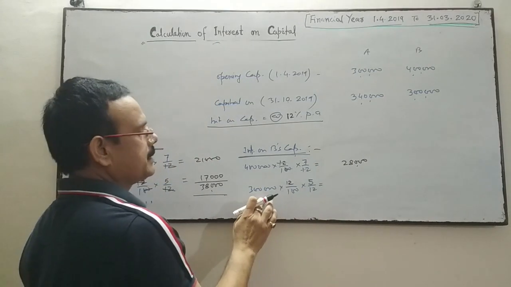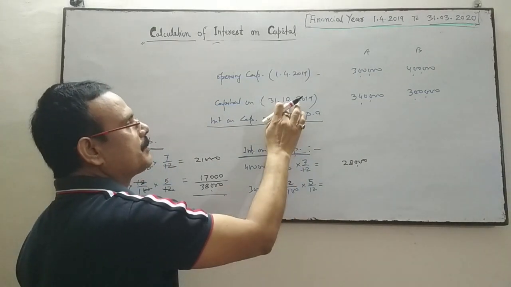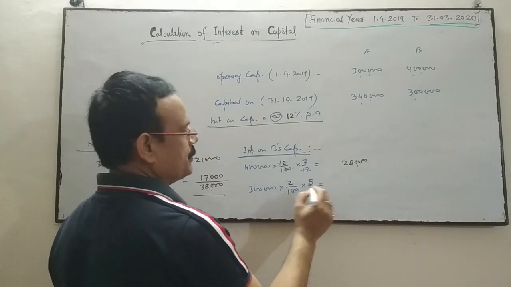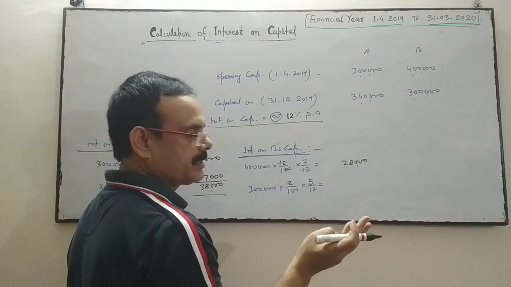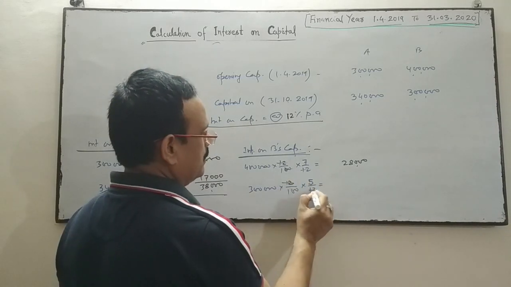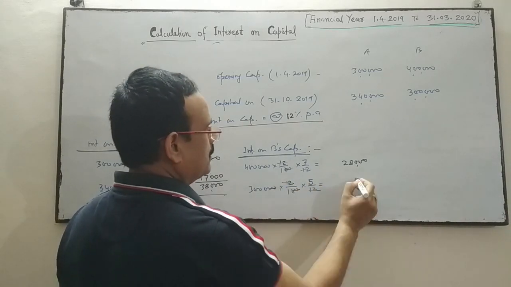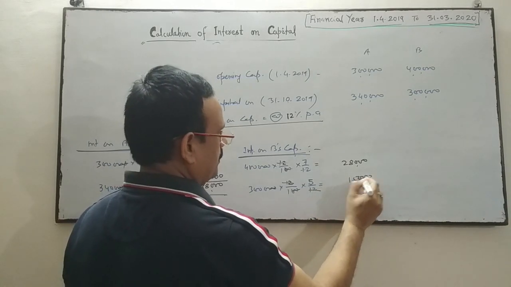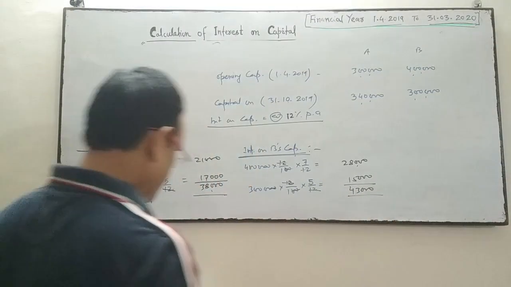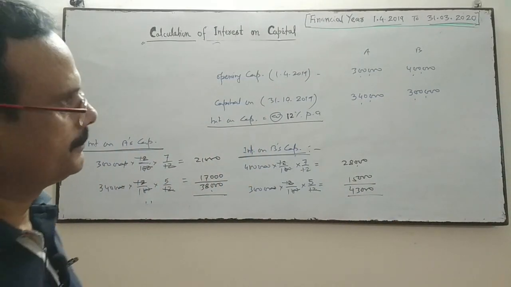So these 3 lakhs at the rate of 12% for 5 months from 31st October 2019 to 31st March 2020, 5 months: November, December, January, February and March. So it is 15,000. Total interest on capital is 43,000.